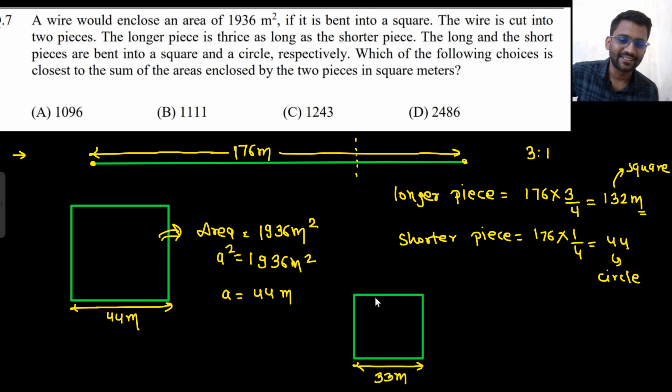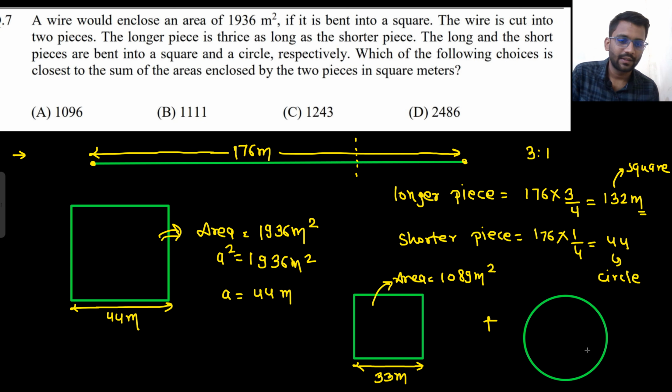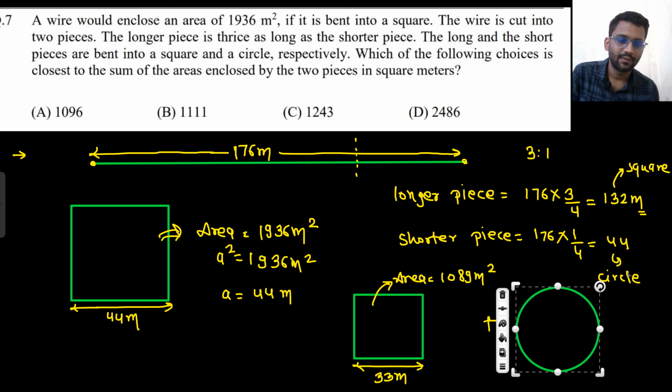Okay, so this is the square, and what you need to find is which of the following choices is the closest sum of the areas enclosed by the two pieces in square meter. So what is the area of this? 33 square, so the area would be 1089 meter square, plus you have a circle.